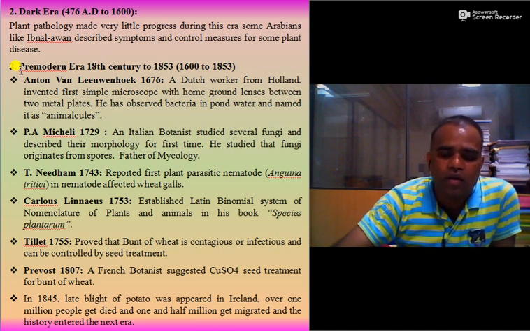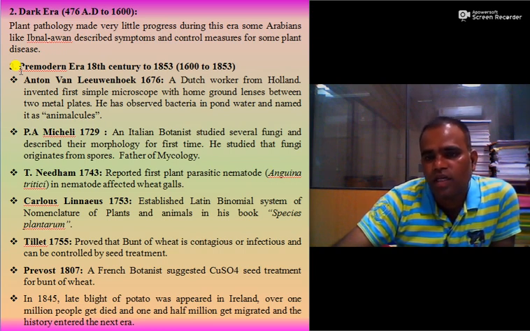And on a single day, he came with pond water, and he used his single lens microscope. We call it a simple microscope, which gives 300x magnification.